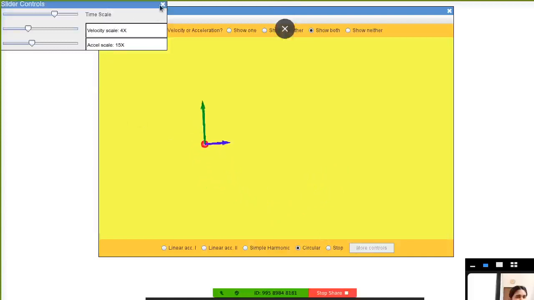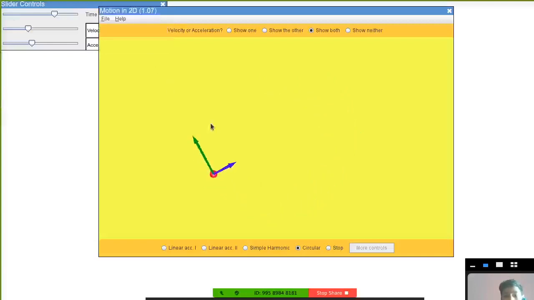Okay, can you tell what the red arrow and the blue arrow represents here? Blue arrow shows the acceleration down towards the circle, and green arrow shows the acceleration towards the circular motion.